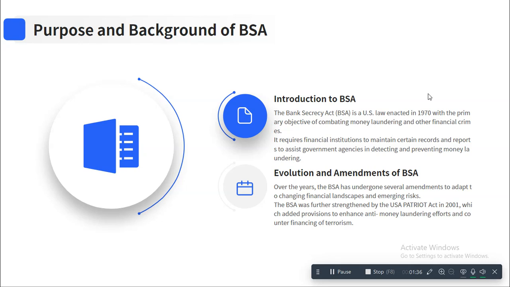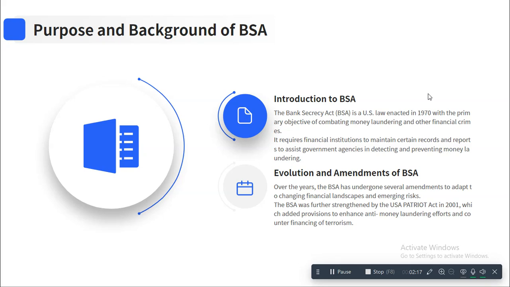It enables US government agencies to collect information from financial institutions. This act requires financial institutions to keep records of cash transactions or cash purchases, then file reports if the daily limit is exceeded within a certain threshold, and to report suspicious activity that involves significant money, tax evasion or any criminal activities. The BSA has been amended many times, with a significant amendment in 2001 where it was strengthened by the USA Patriot Act. We'll come back to that.